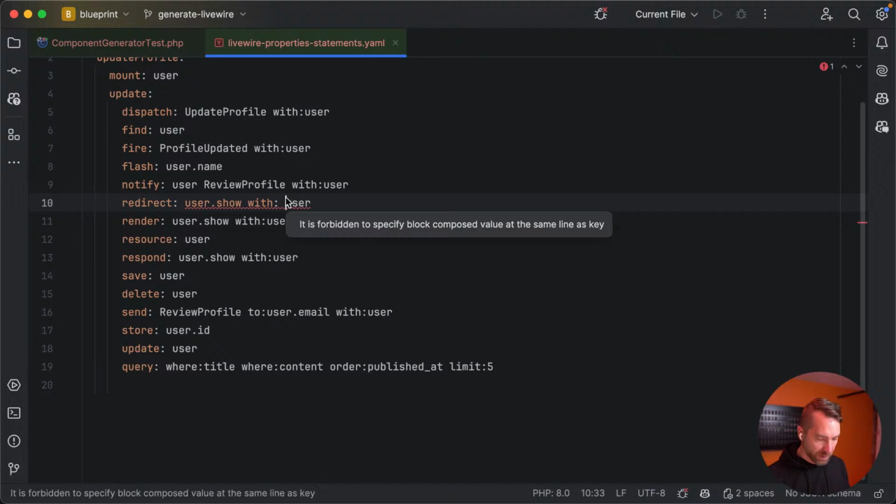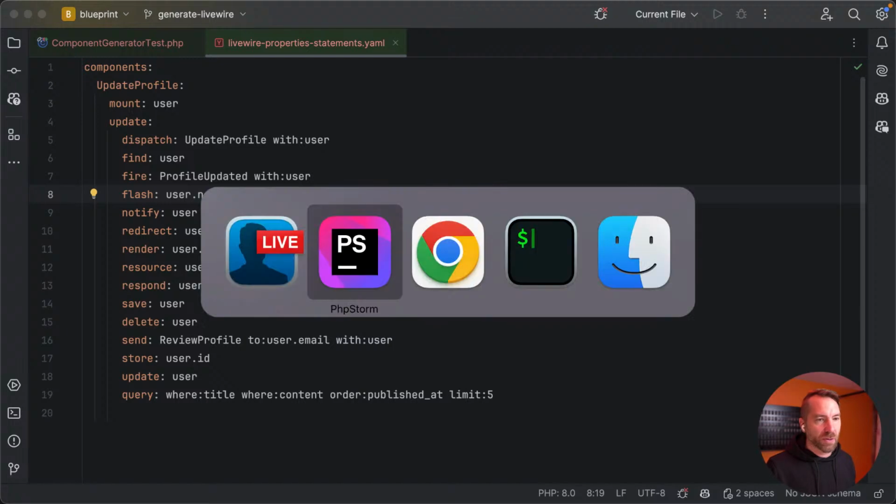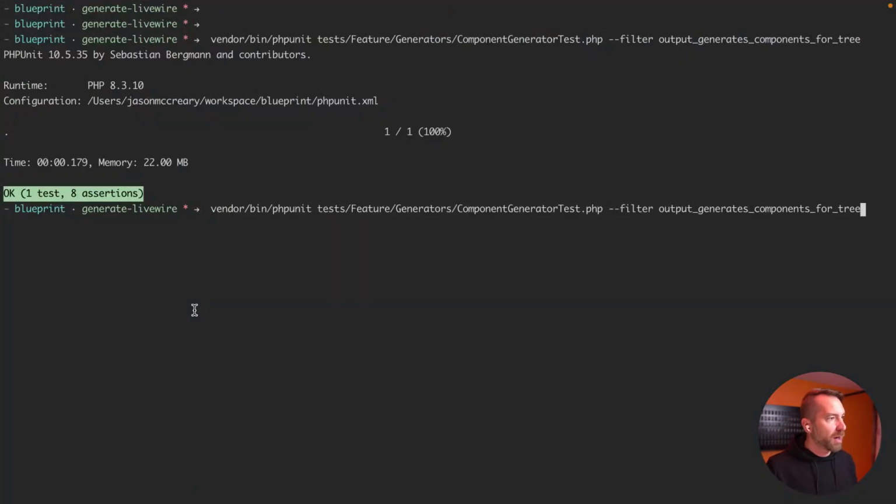So let's clean up our issue there. Okay, so we have valid YAML components. We're making an update component. We're mounting user, which is assumed in our developer minds to be an Eloquent model. And we're passing that model, which is a property on the component, to all of these various controller statements, which now need to be aware that that is a property and output the correct code. So I'm going to run this. We're going to see what code it outputs. We're going to have to do a little dump to make that work.